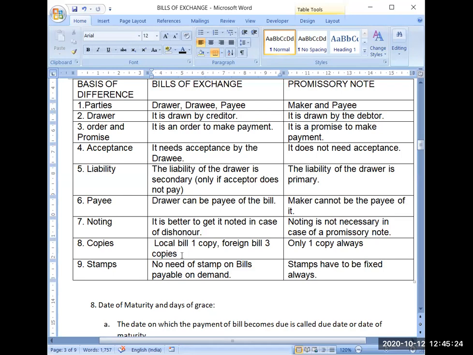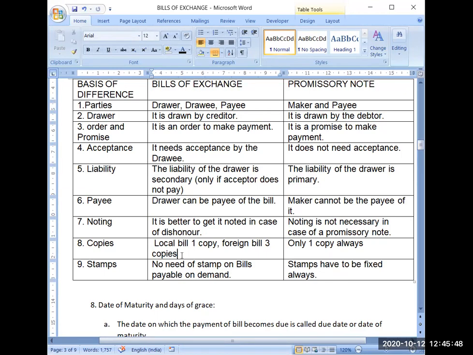Stamps means revenue stamp or stamp paper. There are 2-3 types of bills. One is bills payable on demand, meaning whenever it is presented, you have to make the payment. On such bills of exchange, you don't need any stamp, and it need not be on stamp paper. It can be on plain paper.